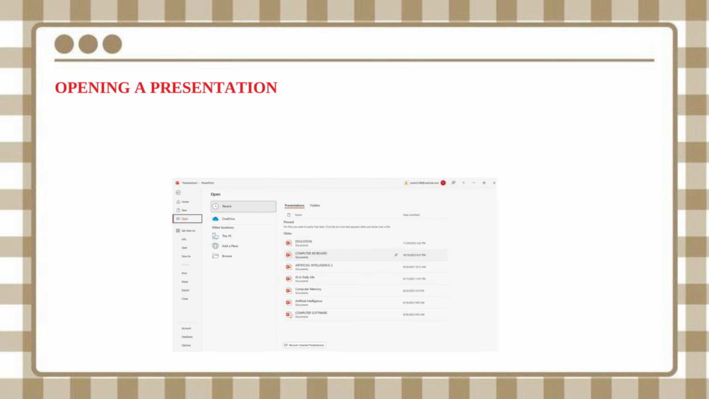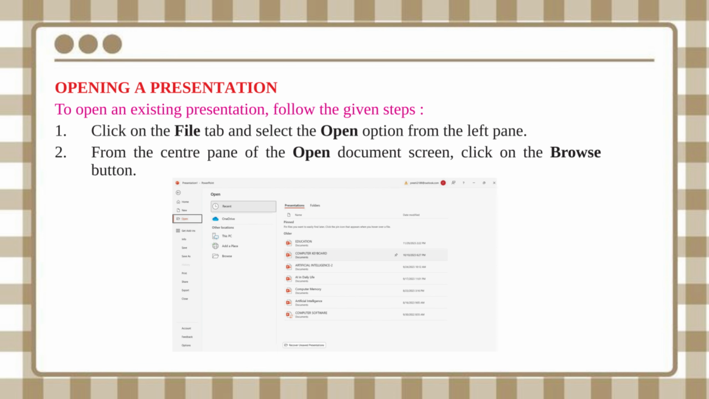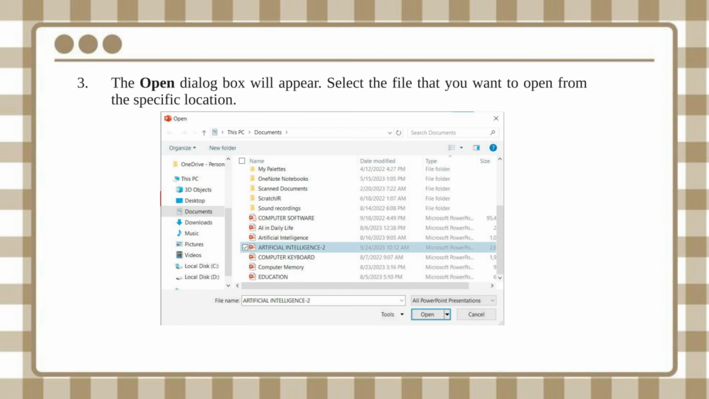Opening a presentation. To open an existing presentation, follow the given steps. 1. Click on the File tab and select the Open option from the left pane. 2. From the center pane of the Open document screen, click on the Browse button. 3. The Open dialog box will appear. Select the file that you want to open from the specific location. 4. Click on the Open button.